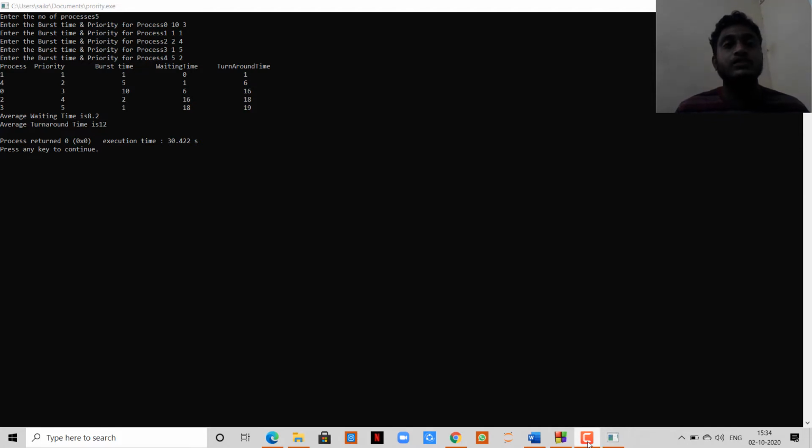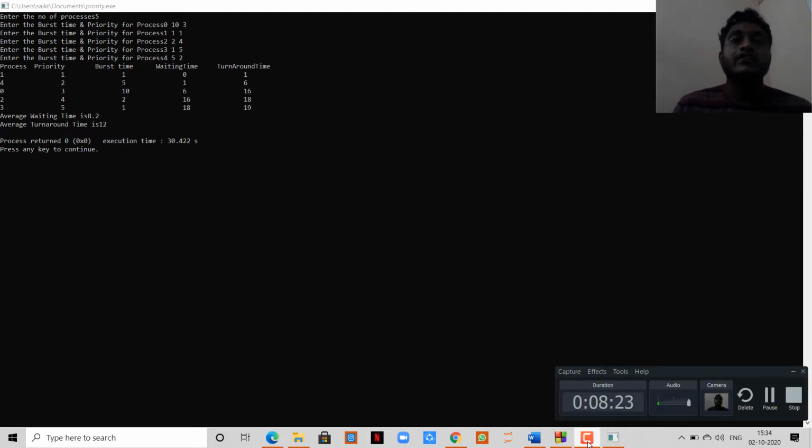And these are the CPU scheduling algorithms: FCFS, SJF, round robin and priority.